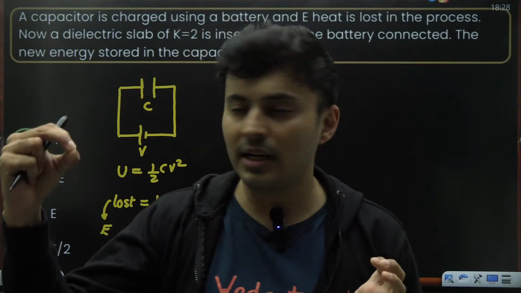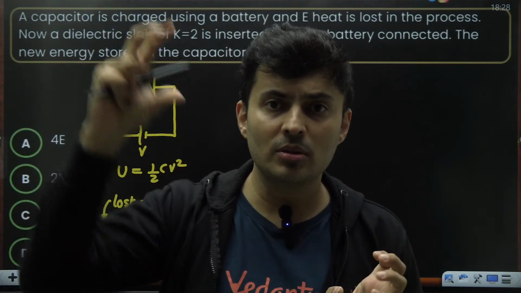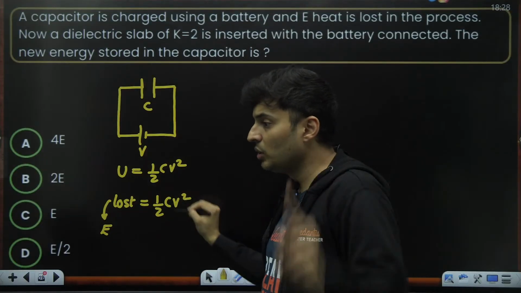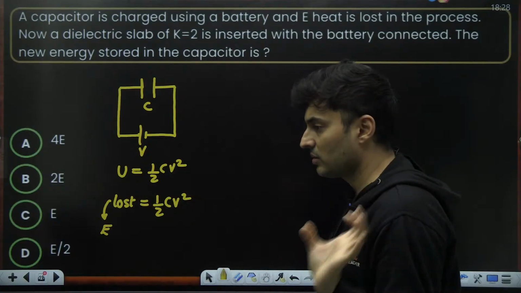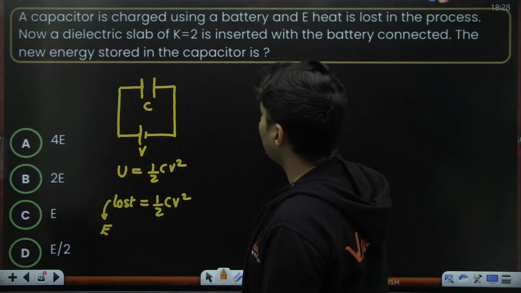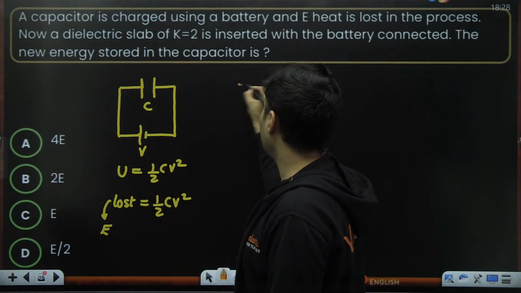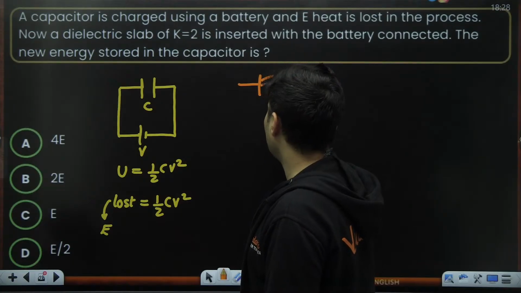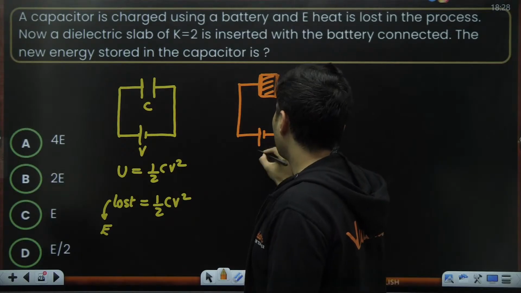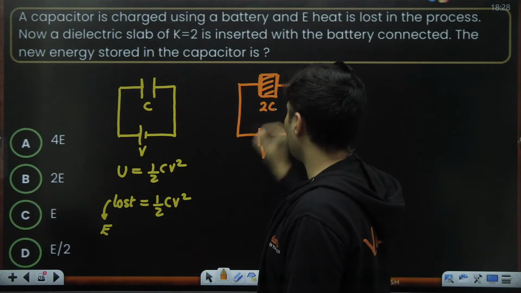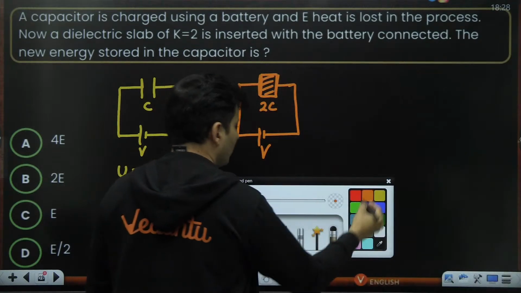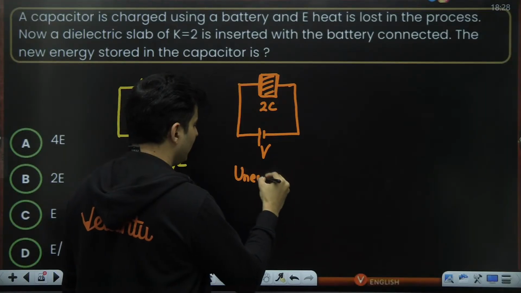So if you give 100 joules by the battery, 50 joules will be stored, 50 joules will be lost. So the battery will do CV square amount of work. So battery ends up doing more work than what is being stored. Now with the battery connected only, a dielectric slab is put over here, and obviously the capacitance will now become 2 times of C. So the question is the new energy stored in the capacitor.